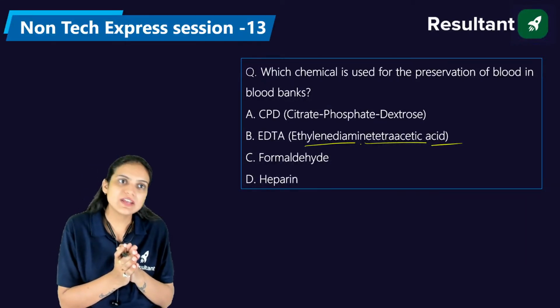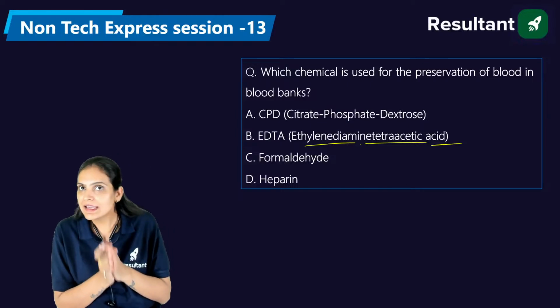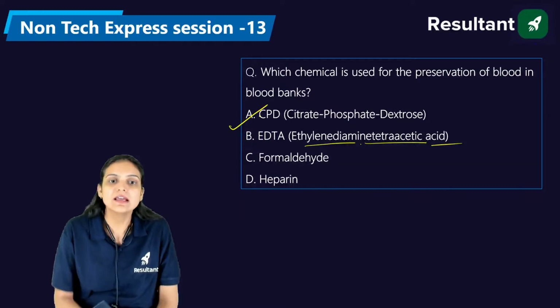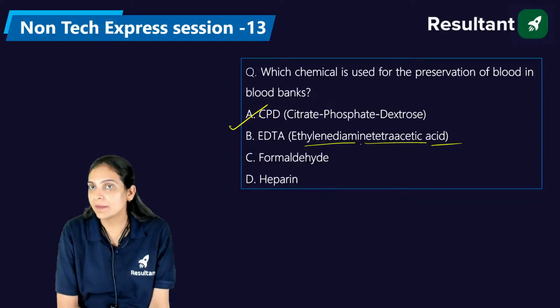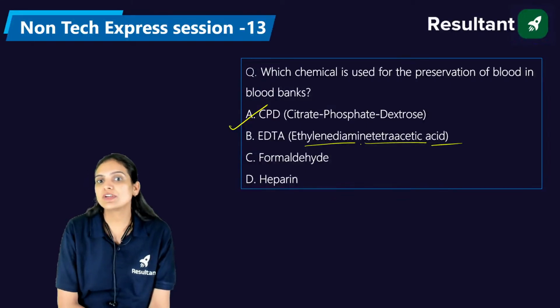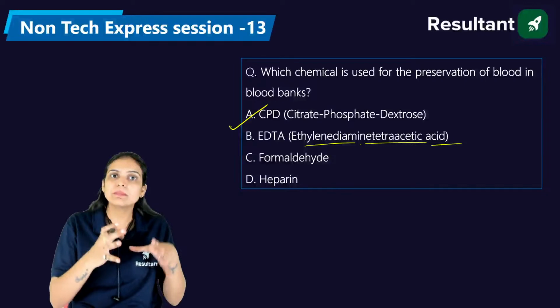So very good, Puneet, and all those who are saying A as the right answer, they are absolutely right. We add CPD, that is citrate phosphate dextrose, and by adding it we secure our blood.